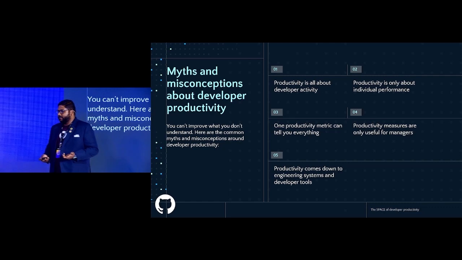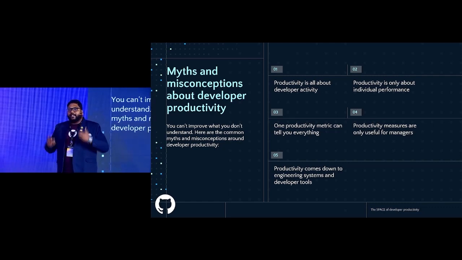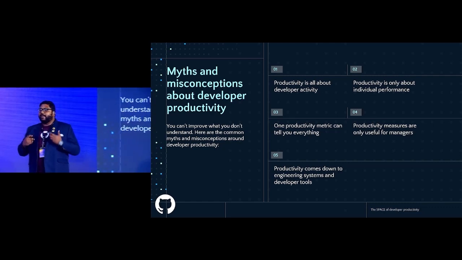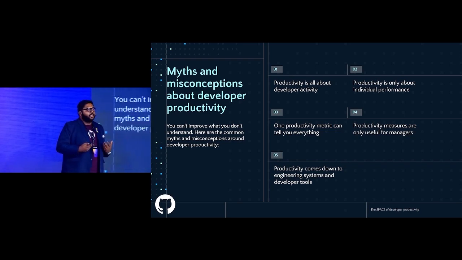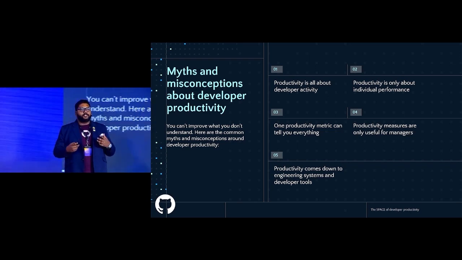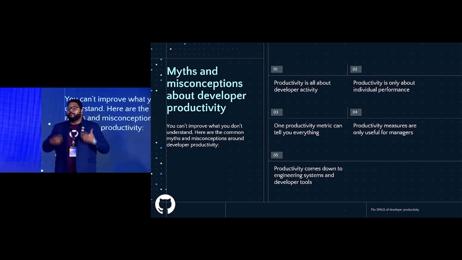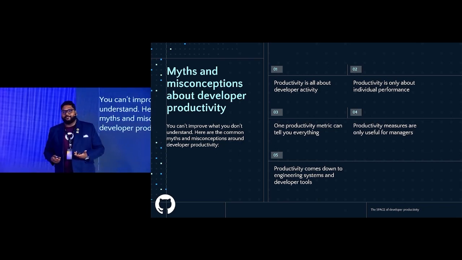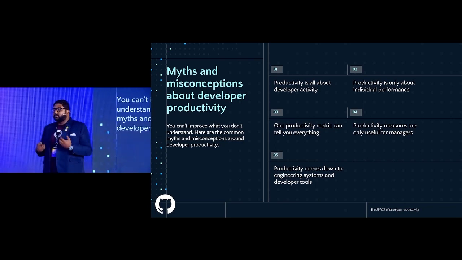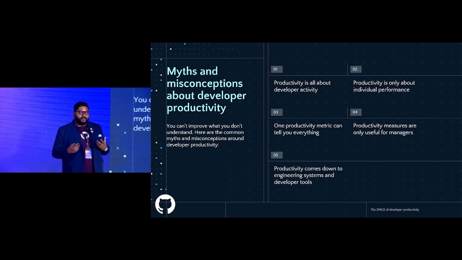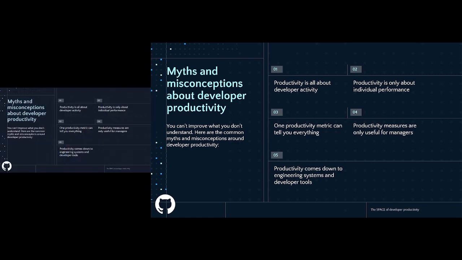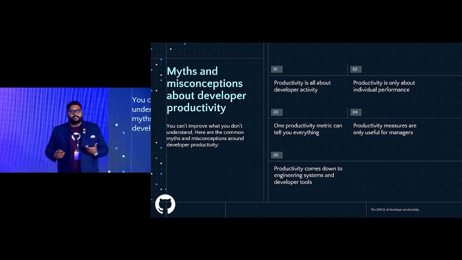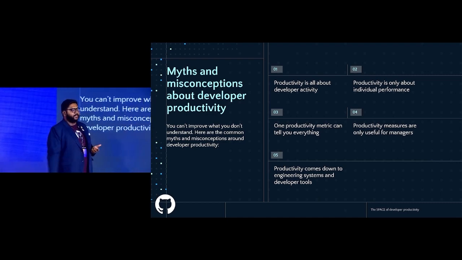It never is. And it's a fair myth to also say that it's only for managers to believe, because trust me, as much as managers are looking at productivity metrics, so are all of us, because we want to be masters in our own art and craft, don't we? And it also comes down to the fact that just engineering systems, and yes, I'm saying that from the stage being at GitHub, does not guarantee you productivity gains. It's not how it works, as simple as that.